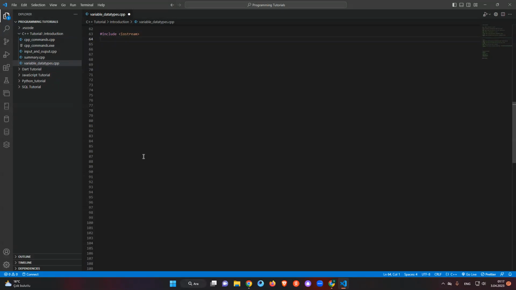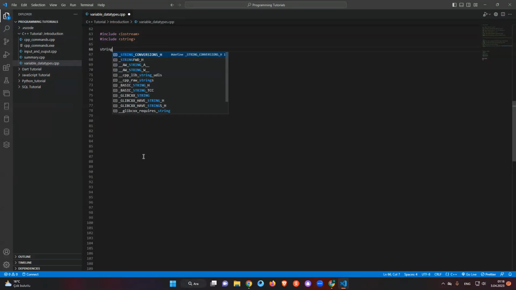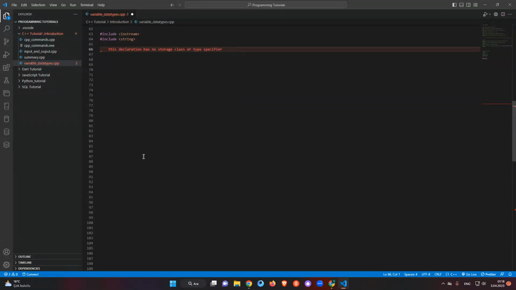And after that, we say include string. In this case, we will include string, as I mentioned before. So in C++, we need to import string to work with it. If we didn't import this, we couldn't create this string variable, a variable of type string, like that. But in this case it will work because we already included it.